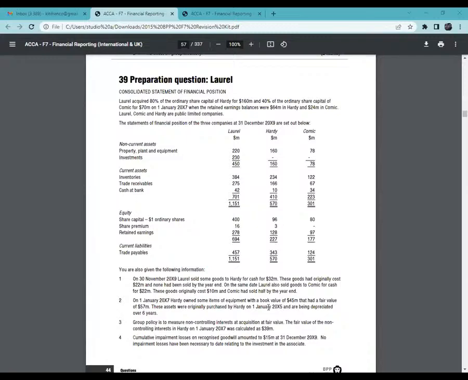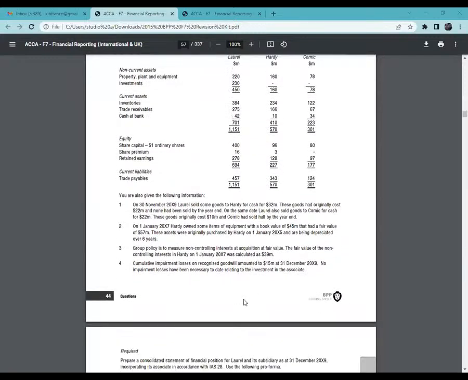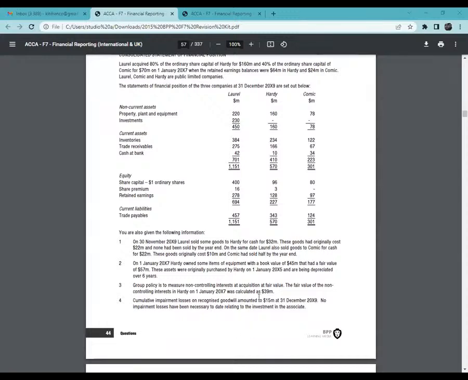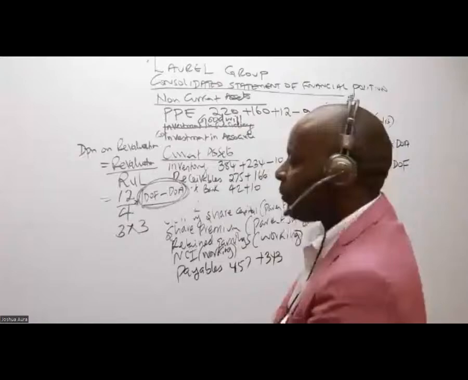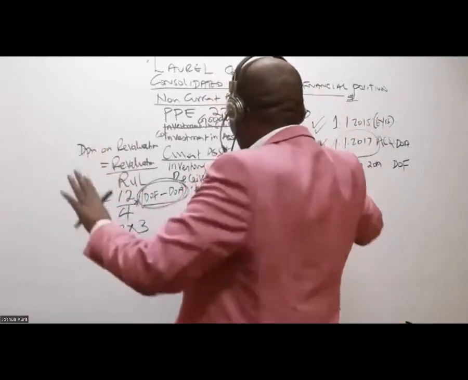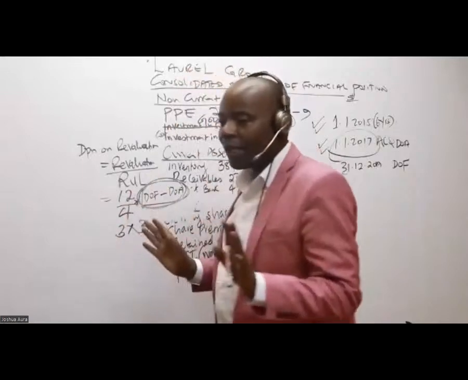So then allow me to go to the next sentence, note number 3. They're telling me group policy is to measure NCI. I'll be doing this later. Cumulative impairment losses on recognized goodwill amounted to that. I'll also be capturing this later. Now, ladies and gentlemen, it is after I've done this that I will start my other workings. After I've done this, don't do anything yet. But after I've reached here, now I can go ahead and do the other workings.